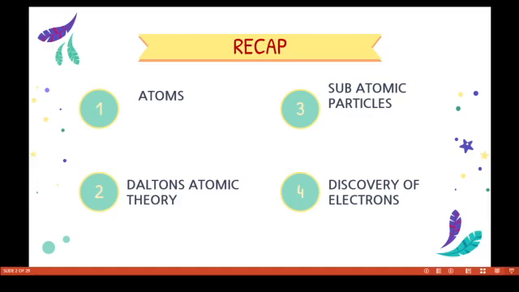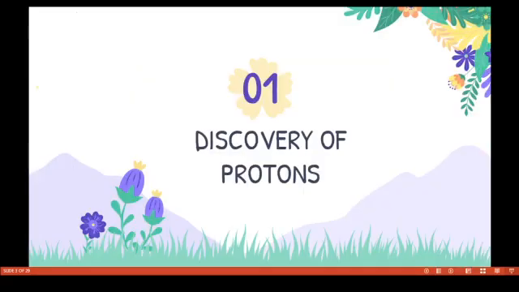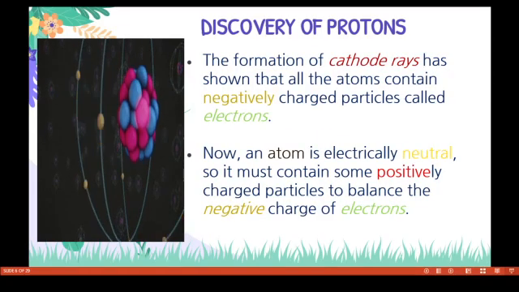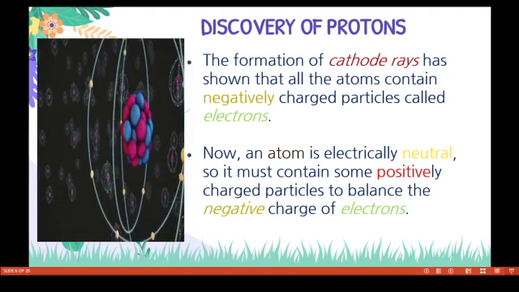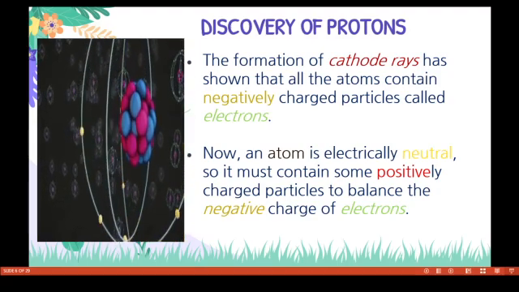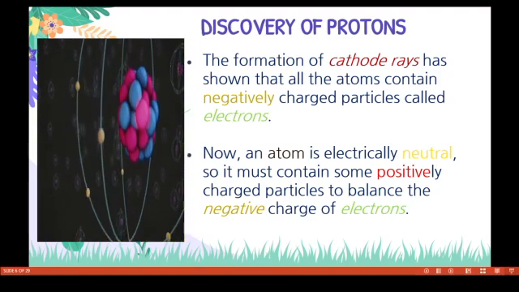Today we are going to talk about the discovery of protons. Who discovered these protons? The existence of protons in the atoms was shown by E. Goldstein.